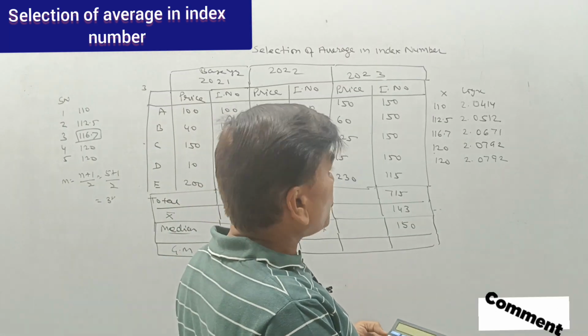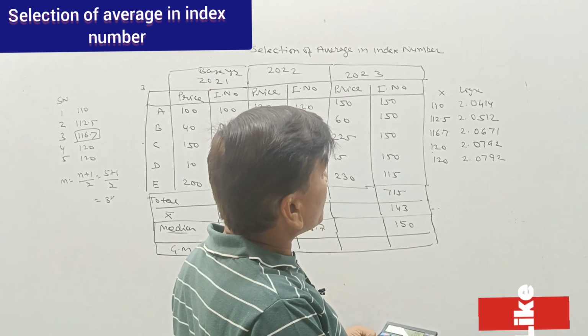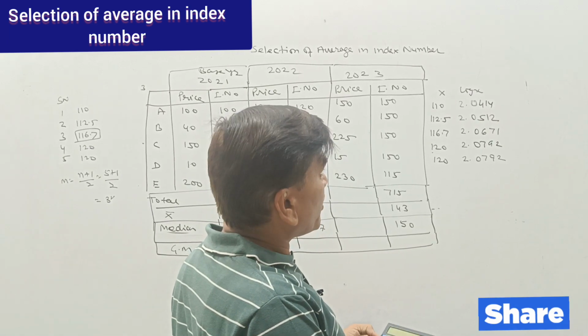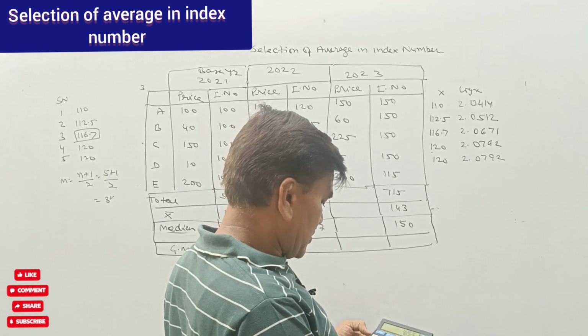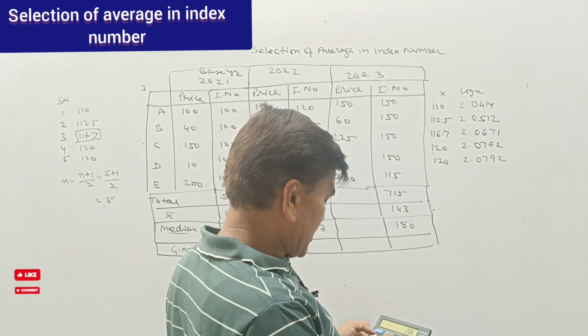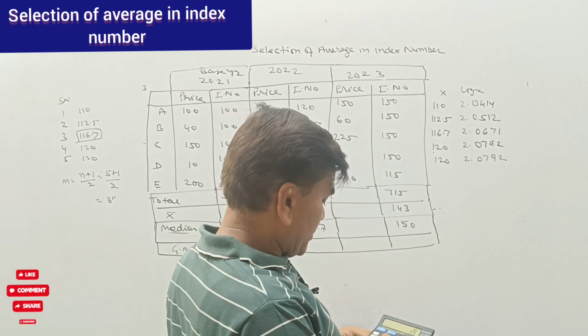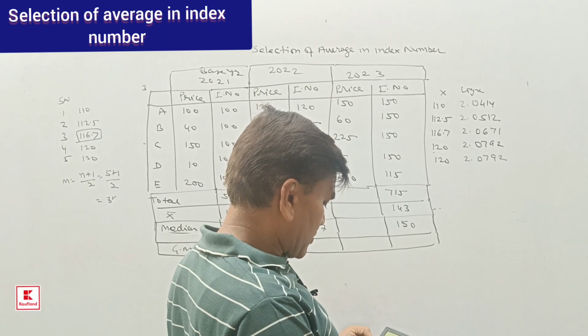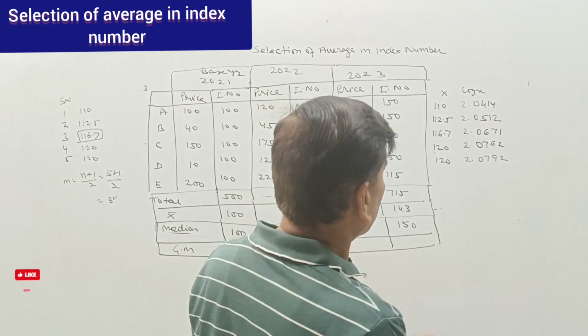So 2.0414 plus 2.0512 plus 2.0671 plus 2.0792 plus 2.0792. So the total is 10.3138.